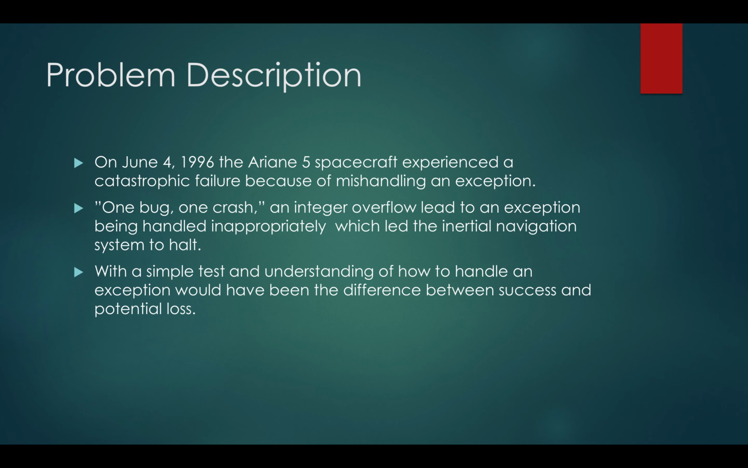So, problem description: on June 4th, 1996, the Ariane 5 spacecraft experienced a catastrophic failure because of mishandling an exception. One bug, one crash was kind of the model used when this happened, and in this situation, an integer overflow led to an exception being handled improperly, which led the inertial navigation system to halt. With a simple test and understanding of how to handle an exception, this could have been the difference between success and potential loss.